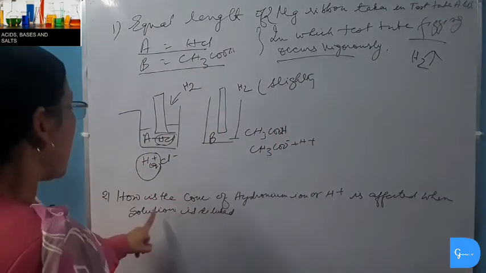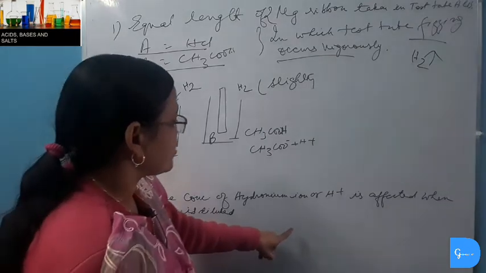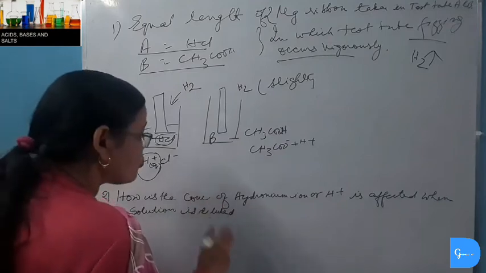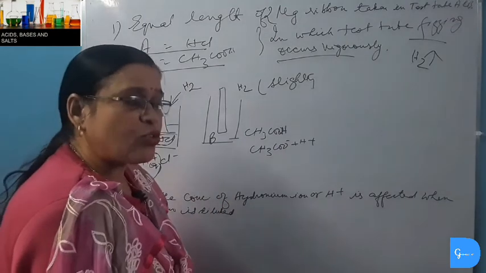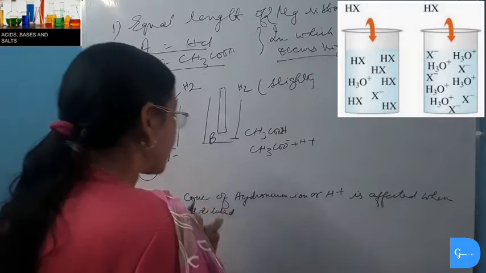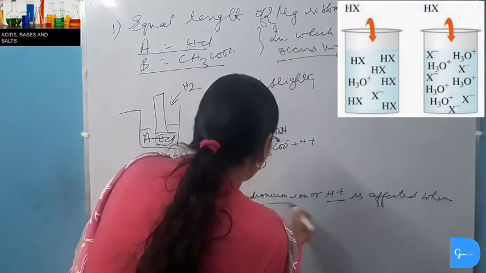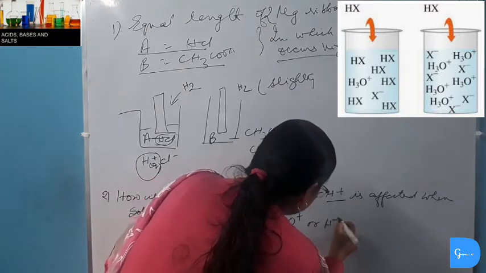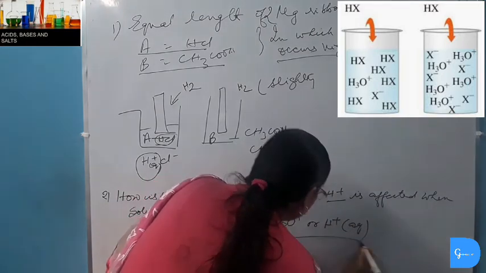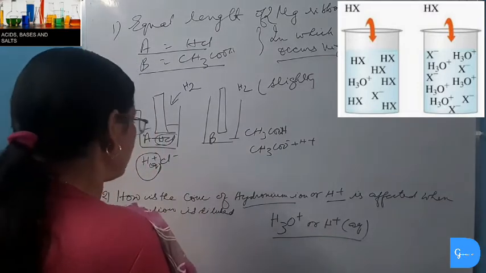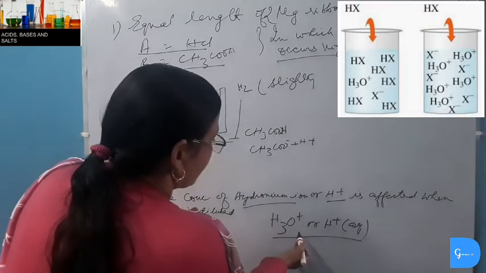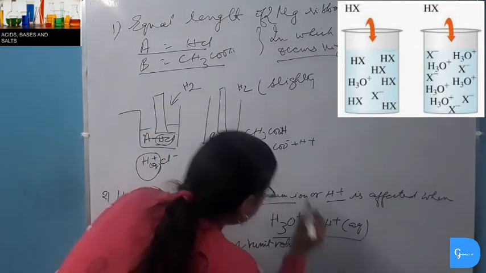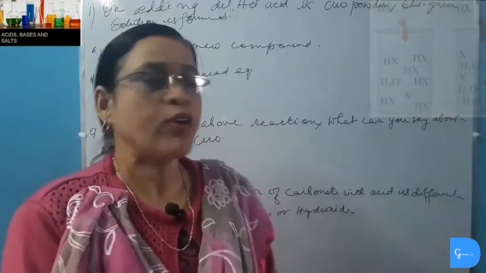Another question is asked: how is the concentration of hydronium ion or hydrogen ion affected when the solution is diluted? When a solution is diluted, it means water is added to it. Concentration of hydrogen ion or hydronium ion, both are the same. So when water is added to the solution, the hydronium or hydrogen ions will decrease per unit volume when the solution is diluted.